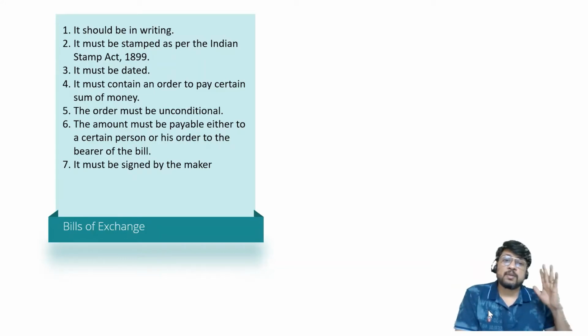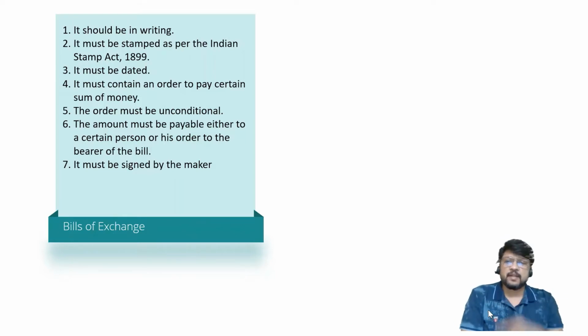Remember, your currency note does not have a date, but a check has a date. Similarly, a bill of exchange should also have a date. On which date the bill of exchange is drawn, that is necessary to mention. If your bill of exchange does not carry the date of drawing, then it is useless. You will have to have a date. On your currency note there is no date, but on a bill of exchange it should be dated. On a check it should be a dated check.